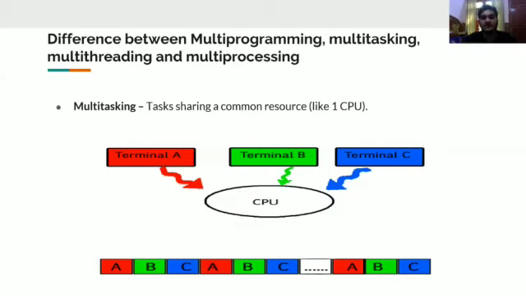It is a very minute difference, and it comes in two terms: context switching and time sharing. All these concepts will be taught to you in further sessions. These concepts are responsible for differentiating multitasking and multi-programming. All right, so let's move forward.